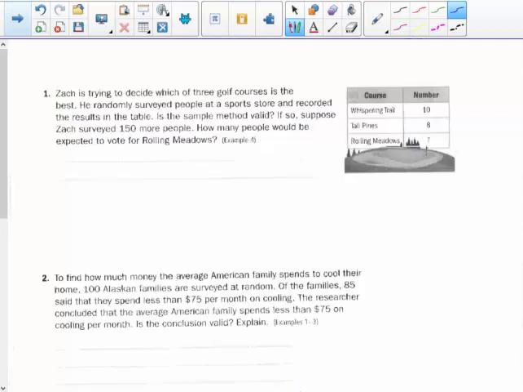Zach is trying to decide which of 3 golf courses is the best. He randomly surveyed people at a sports store, so they probably play golf, and recorded the results in this table. Is the sample method valid? Well, yes, because it's random, right? He randomly surveyed, so it's valid. Yes, because it's random. That's important.